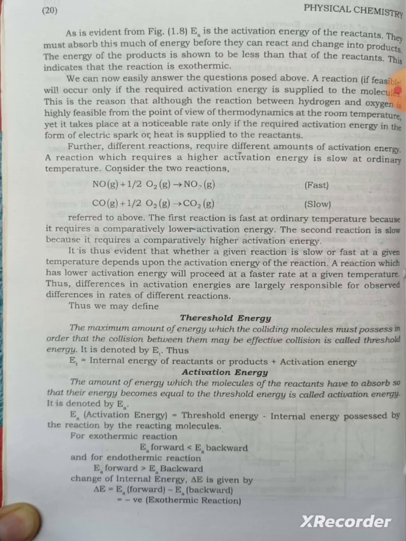For an exothermic reaction, EA backward is greater than EA forward, and for an endothermic reaction, EA forward is greater than EA backward. So the change of internal energy delta E is given by EA forward minus EA backward, which is negative for an exothermic reaction while positive for an endothermic reaction.